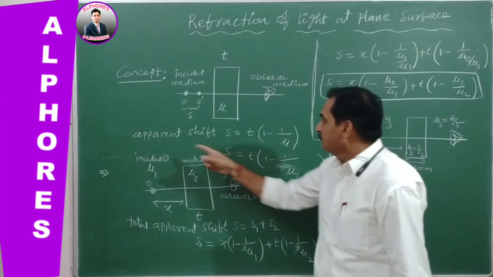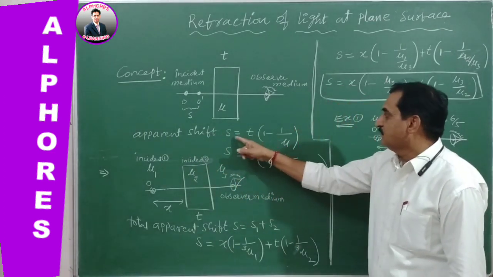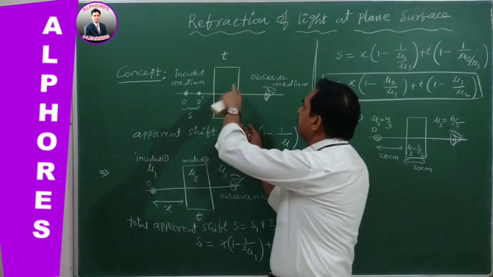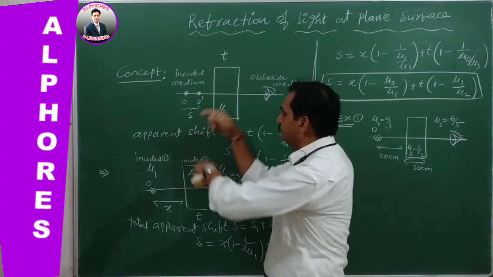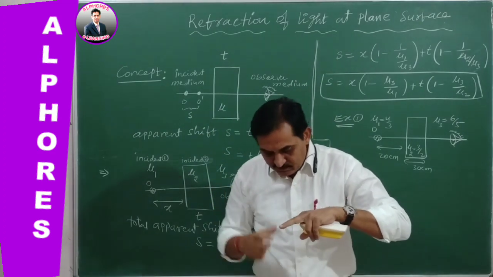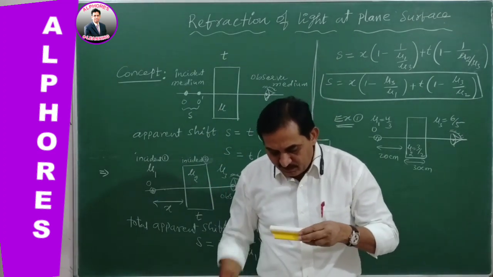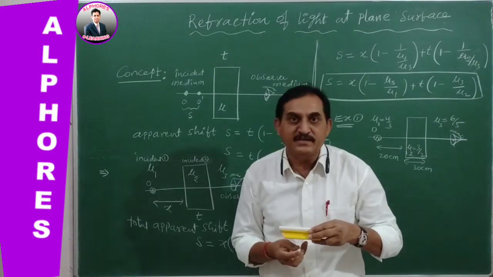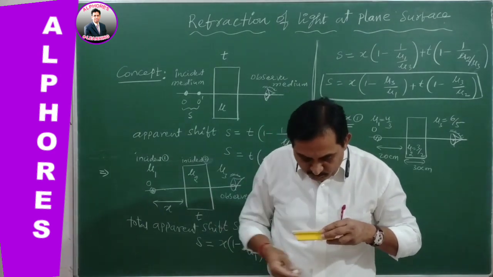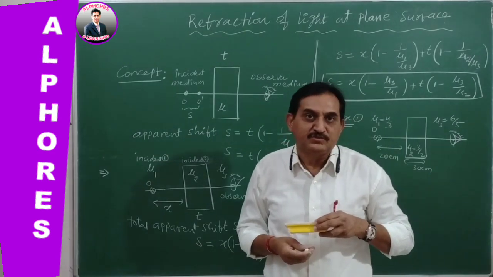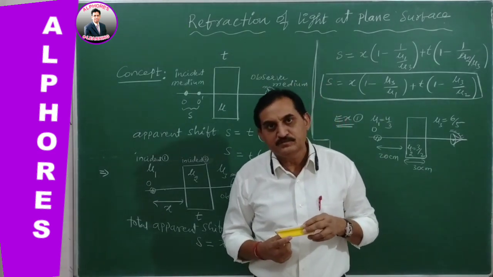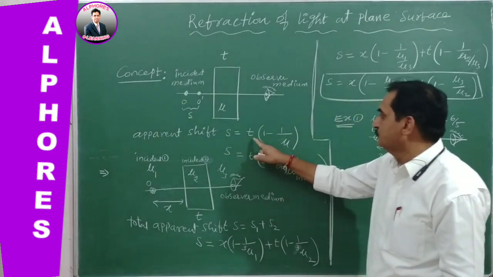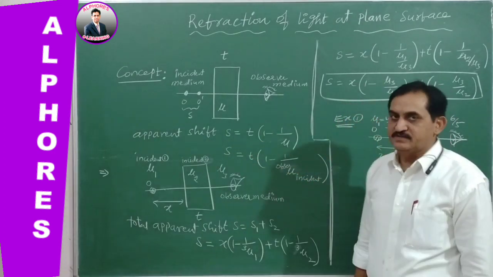Then here the apparent shift is just like apparent depth, which was given earlier. Whenever it is turned into vertical position, and the glass plate is in between, and the object is kept under the glass plate or inside the glass plate, we are observing from above and it appears to be shifted due to refraction of light. Then its formula: S, the shift, is equal to T of 1 minus 1 by mu.